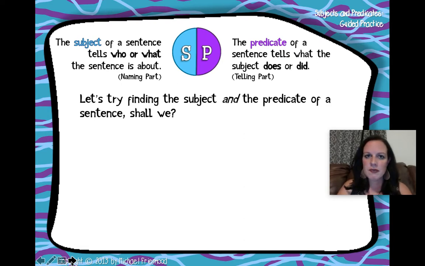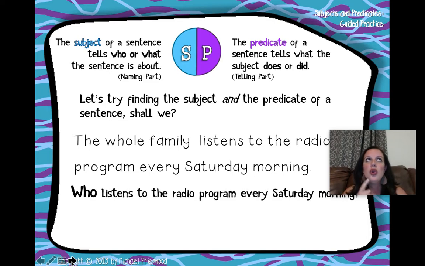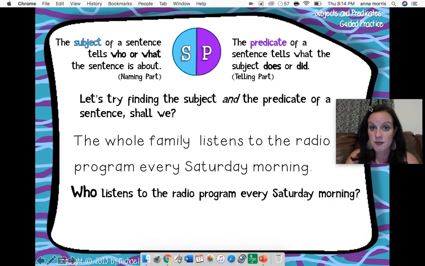We shall. The whole family listens to the radio program every Saturday morning. You might not even know what a radio is because you're young. But in this sentence, the whole family listens to the radio program every Saturday morning. Let's see if we can figure out the subject. Who listens to the radio program every Saturday morning?